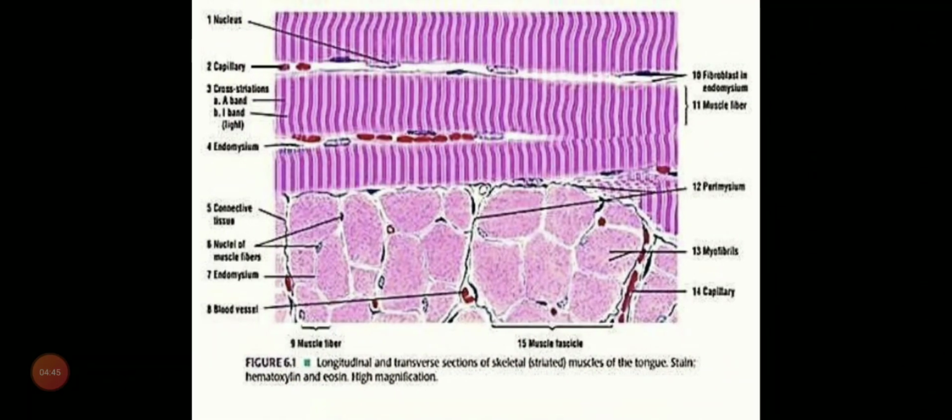Here come longitudinal and transverse sections of skeletal muscles. That means if we observe the muscles from different cut sections or cross sections, there are some features that are visible under the microscope in this pattern. We can see...